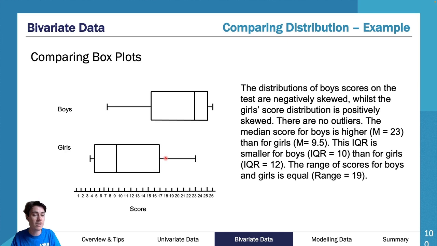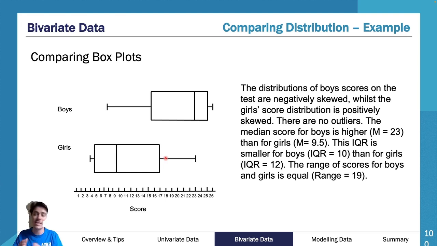You've compared the shape. Done. Full stop. There are no outliers. Full stop. I would rather you say there are no outliers in each category. Full stop. That works better. The median score for boys is higher. Median equals 23. Then for girls, median equals 9.5.